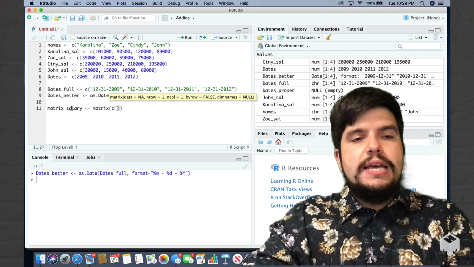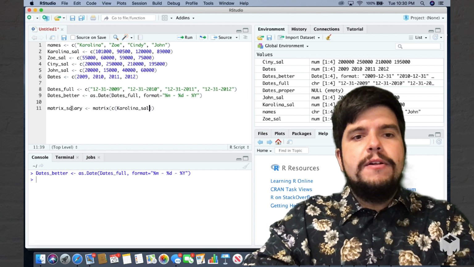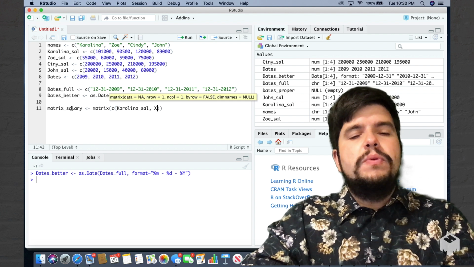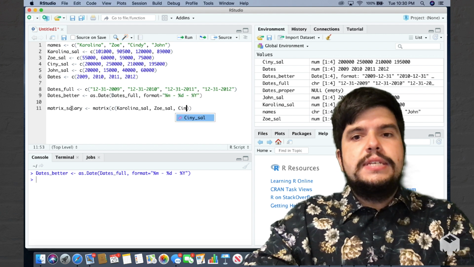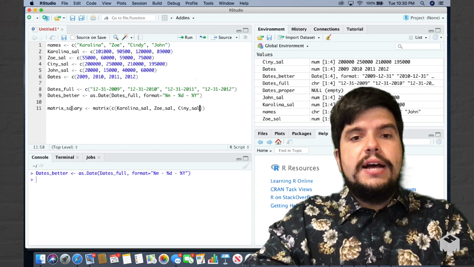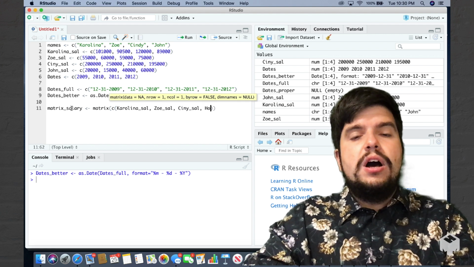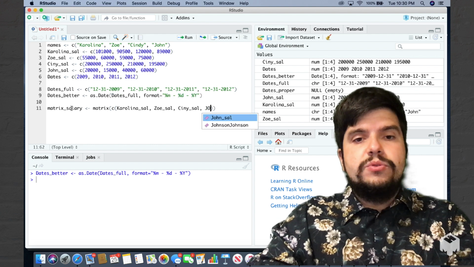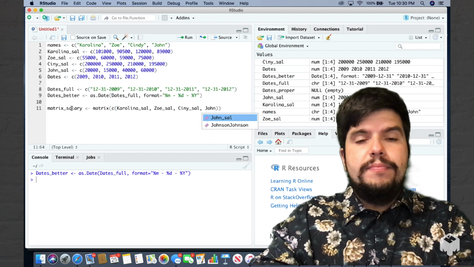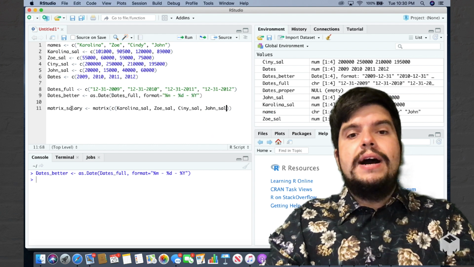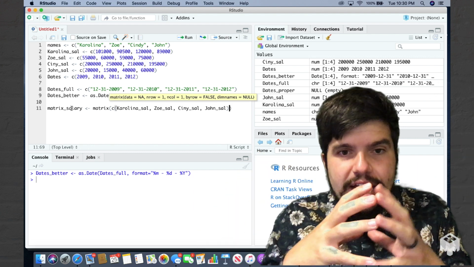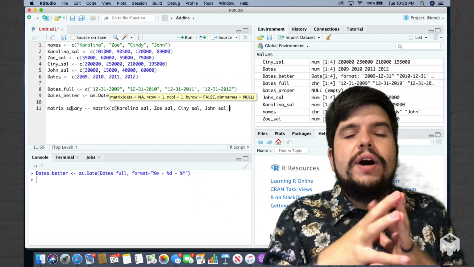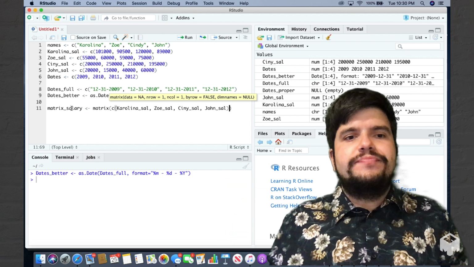I'm going to say C, and then Carolina underscore Sal, Zoe underscore Sal, Cindy underscore Sal, and John underscore Sal. Good, so I am combining all of my vectors together into one mega vector.